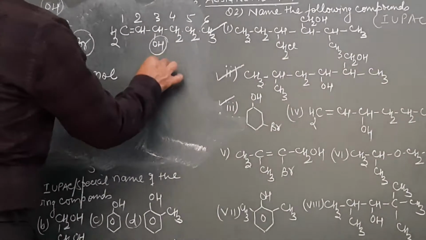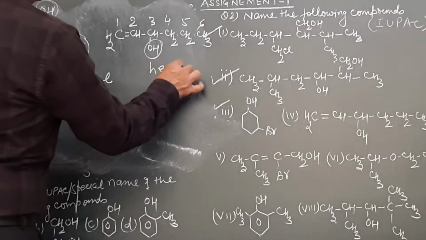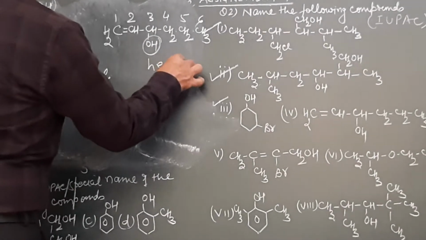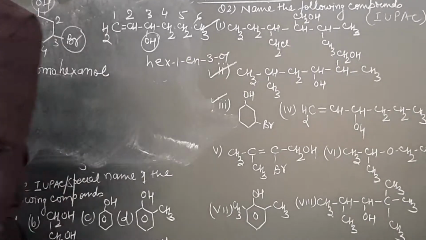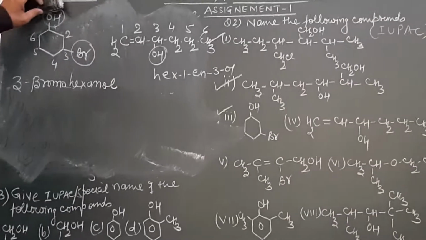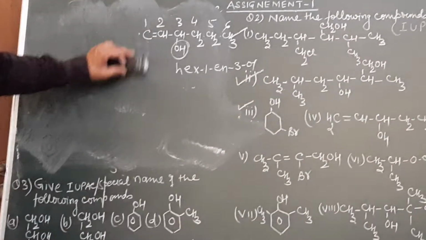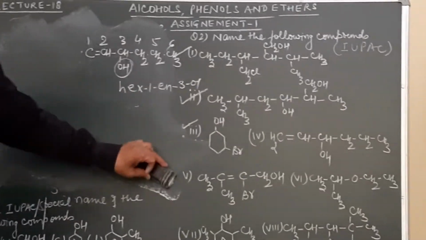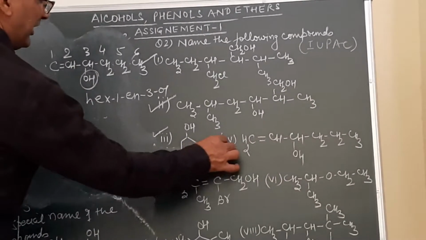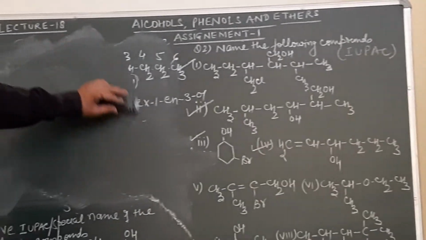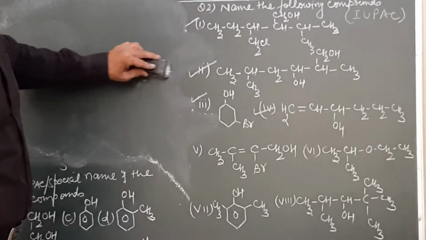For 6 carbon atoms, the root word will be what? Hex. This will be double bond at 1, en, and then 3, ol. This will be the name of this compound. So hex-1-en-3-ol is the name which will be given to this compound. So I think this must be very clear. So 4 parts of this nomenclature system are clear to you.